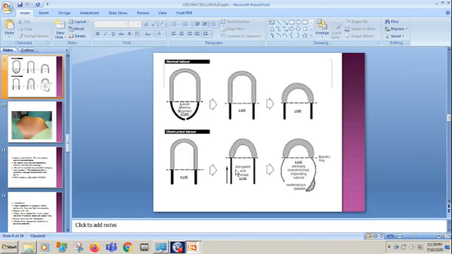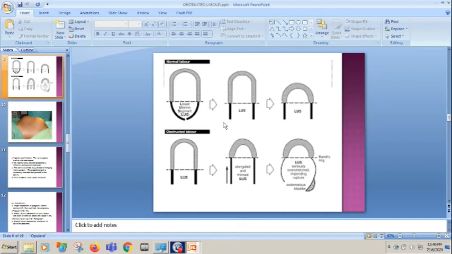So you see in normal labor, what happens during labor: there are uterine contractions with voluntary abdominal contractions. So it helps to push the baby down from the pelvis. With the good uterine contractions and the voluntary abdominal muscles, there is contraction and retraction.